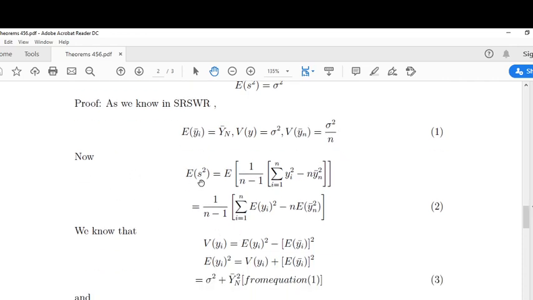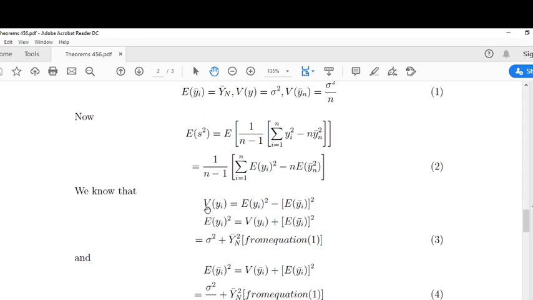We know that expectation of s square, where s square is the sample mean square, is 1 by n minus 1 comes out, expectation goes inside the summation i equals 1 to n, expectation of y_i square minus n into expectation of ȳ square.